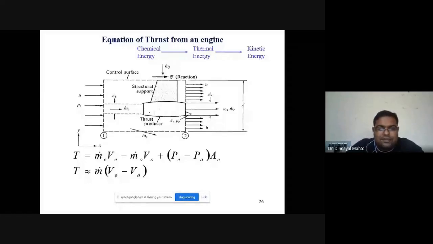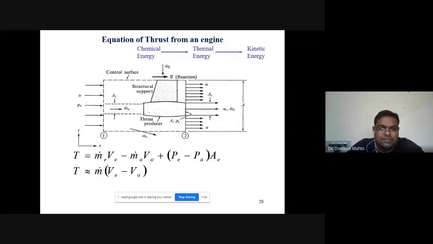Here, at a pressure of PA, atmospheric pressure, at a velocity small u, mass flow rate m dot A enters into the intake, then burning occurs inside the combustion chamber. The mass flow rate of gases and air, called the mass flow rate of the mixture, comes out from the nozzle at the end and generates high velocity.